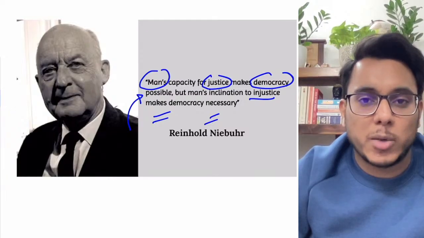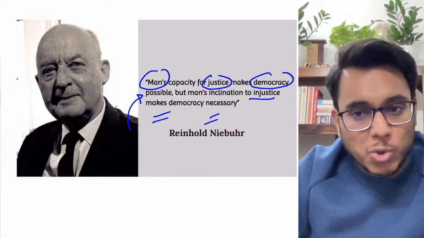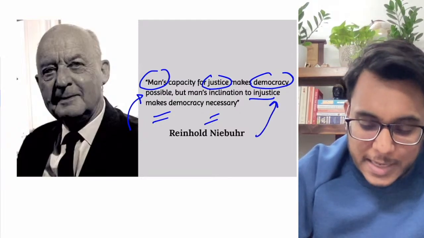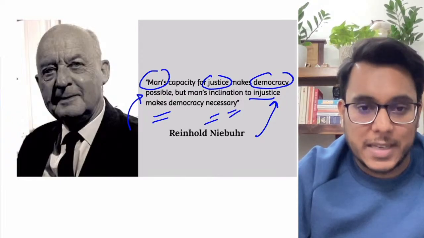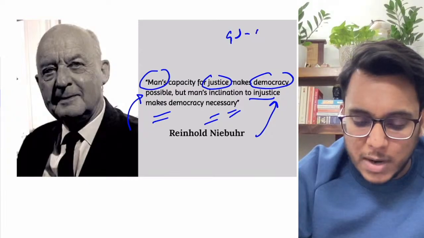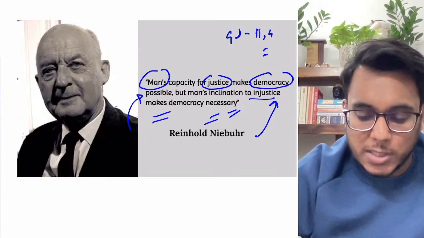Wherever man gets an opportunity, he will use his power, he will abuse his power. So man is naturally inclined towards injustice also. And because of this particular thing, democracy becomes necessary. So a very good idea. We can use it in GS2, GS4, as well as in the essay. So that is all about the GS quote for today.